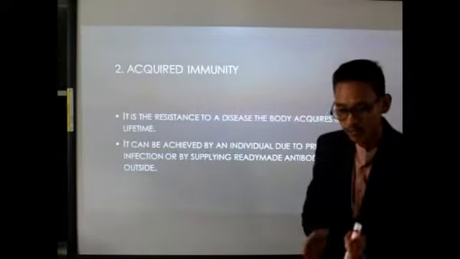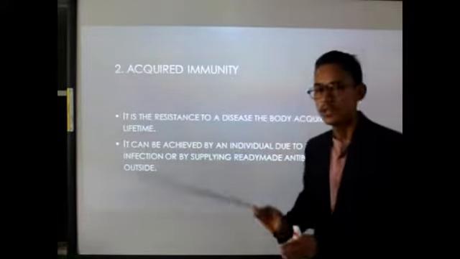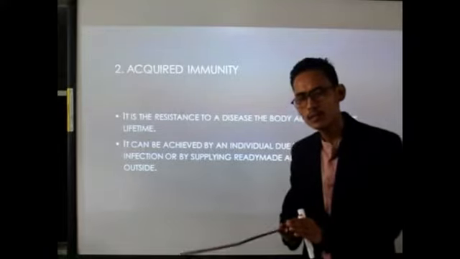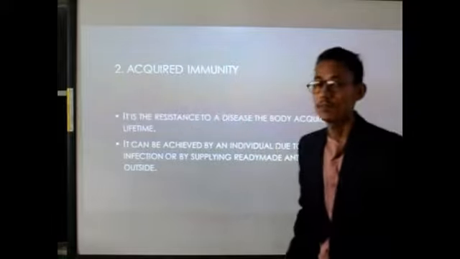This will be developed in our body from the time of birth to the death of an organism. Throughout the lifetime, whatever immunity is developed in our body, whatever resistance develops against the germ or the pathogen, is called acquired immunity.